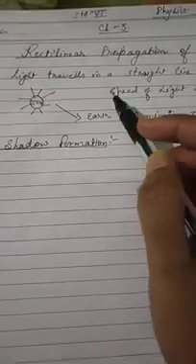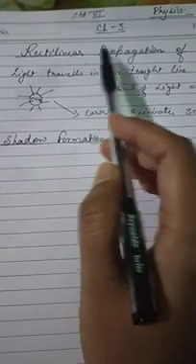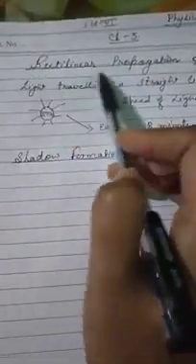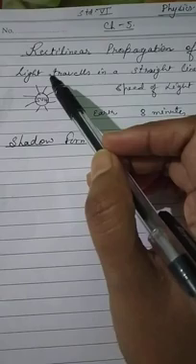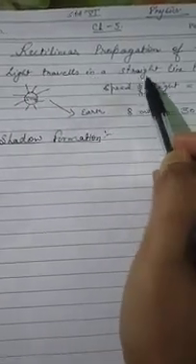Hello students, today's new topic of chapter 5, Light, is rectilinear propagation of light. What is rectilinear? Rectilinear means straight line. As I have taught you earlier, light always travels in a straight line path. The property of light traveling in a straight line is called the rectilinear